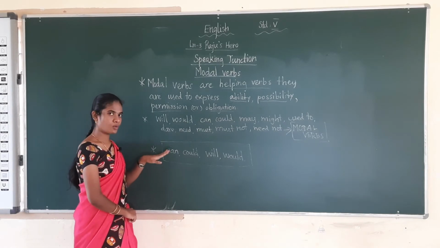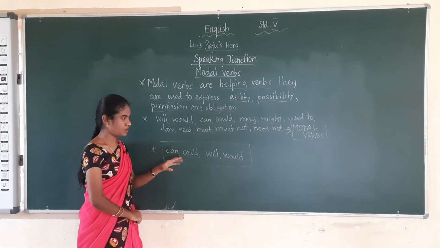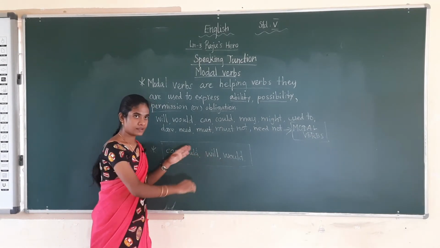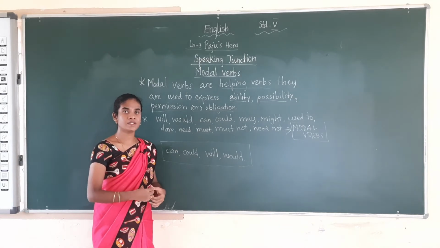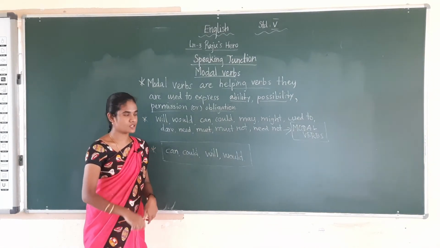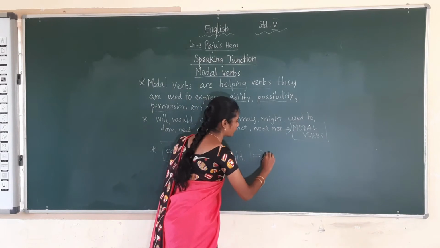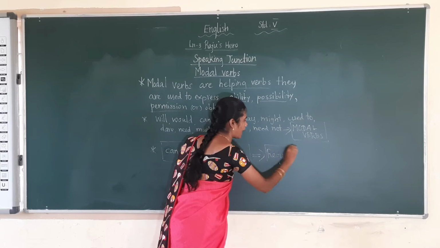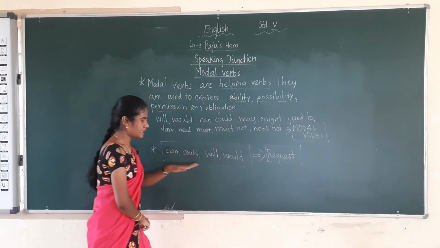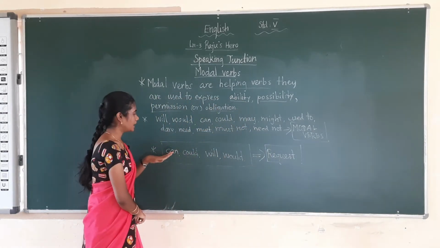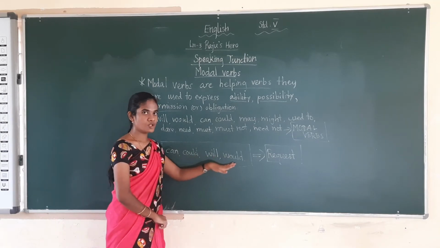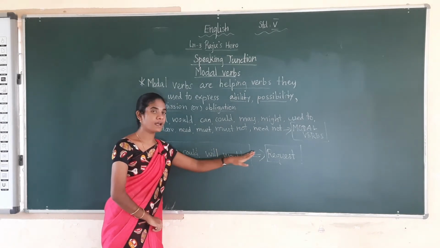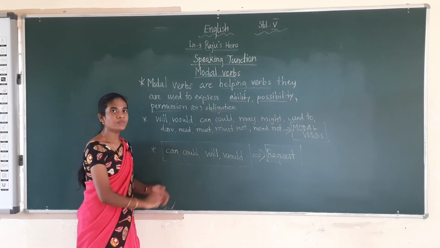For what purpose will we use these modal verbs? Can, could, will, would. So this set of modal verbs we will be using for asking a request. For asking a request only, you will be using these modal verbs. What are the modal verbs? Can, could, will, would. For asking a request, you will be using these 4 modal verbs only.